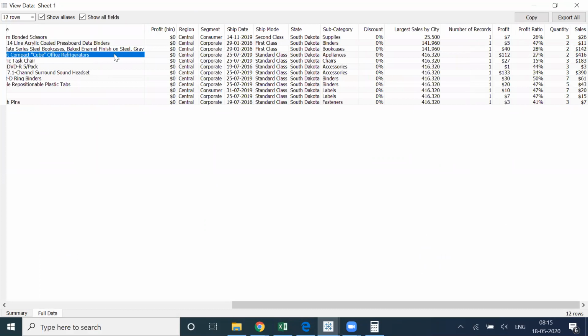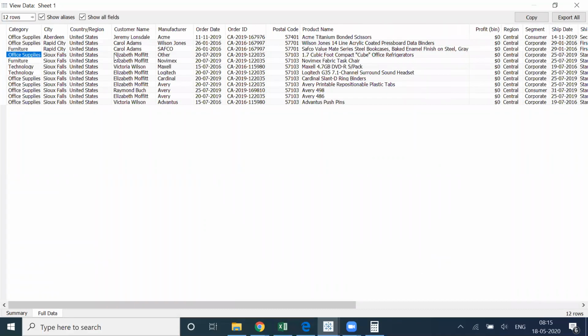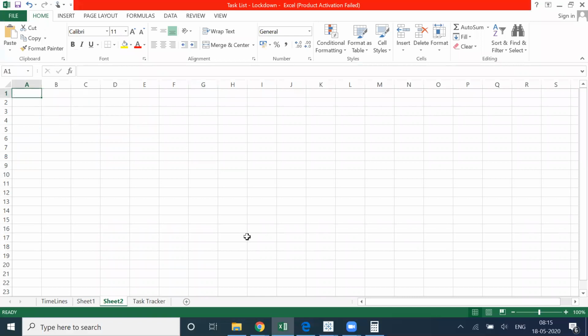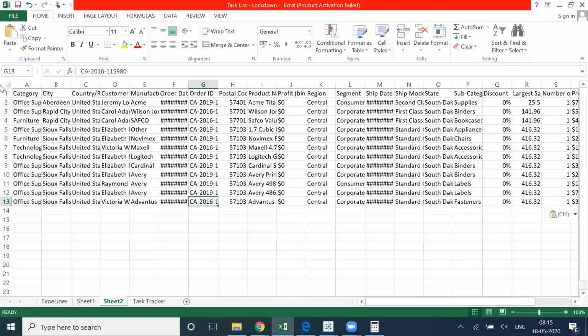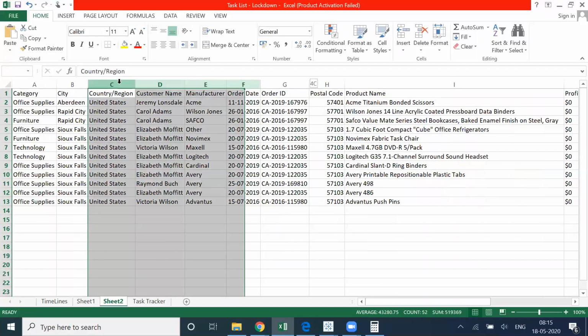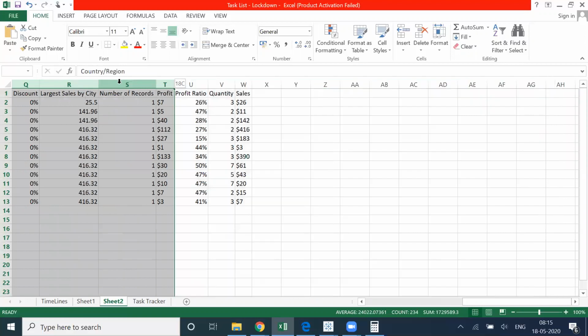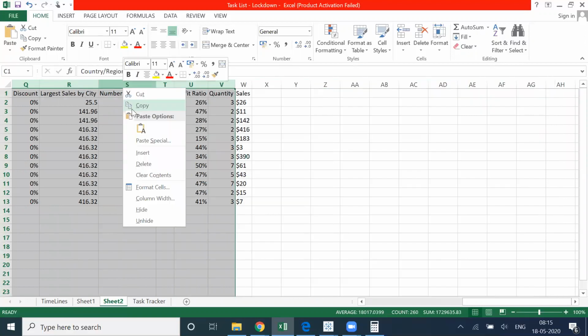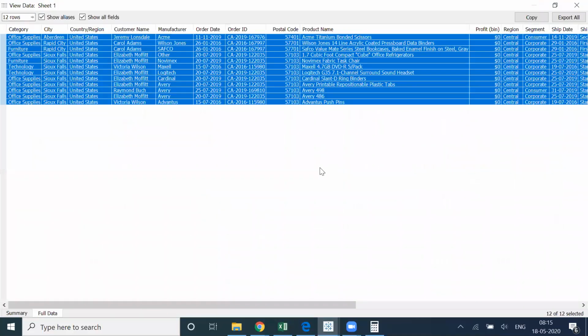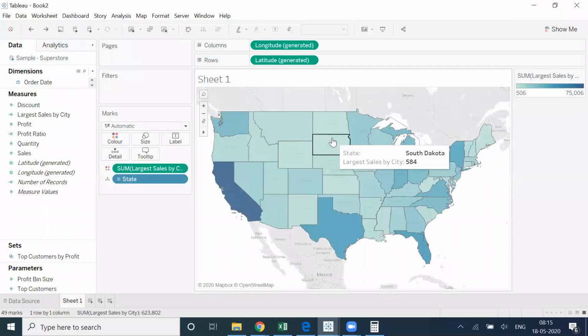So if I go, let me copy this data, and as of now I'm dealing with city and sales only, so the rest of the columns I'm not interested in. So I'll go ahead and remove them. Now I am getting the number which is nothing but 584.